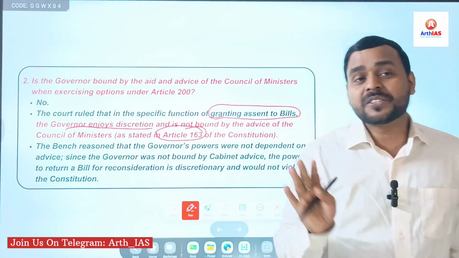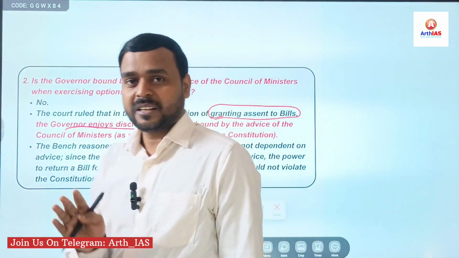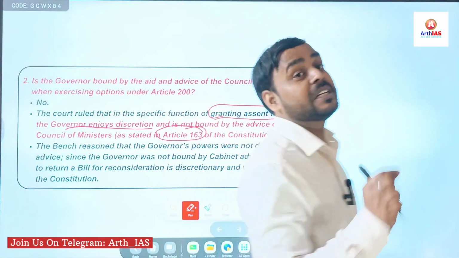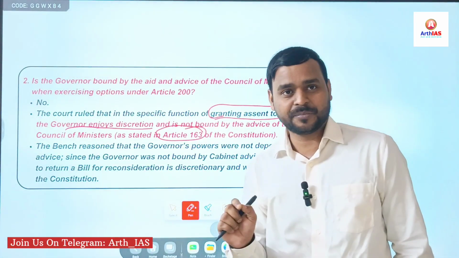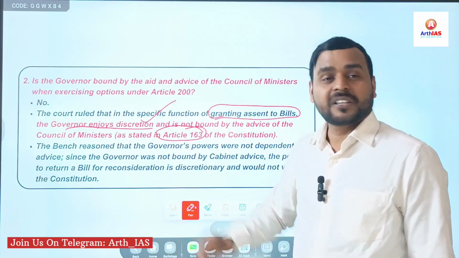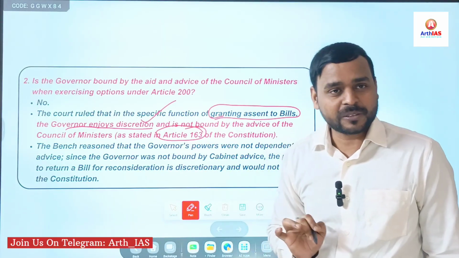So 163 cannot bind the governor to give assent to the state bill. It is his discretionary power.